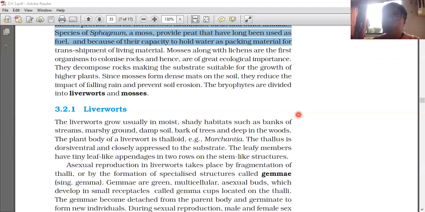Fertilization, because anthrozoids are released into the water. The ova are also there. So a water current is needed to carry the anthrozoids to the ova or egg. Anthrozoids should reach the egg with the help of water current only. So for fertilization water is necessary. So these plants live near water, where water is available. So they are called amphibians of the plant kingdom.